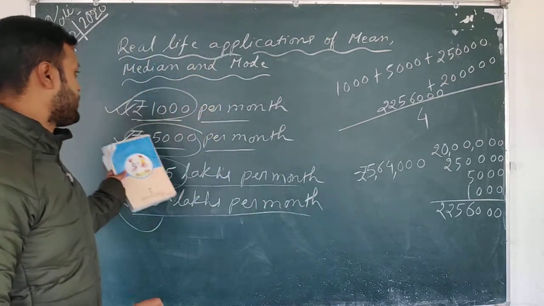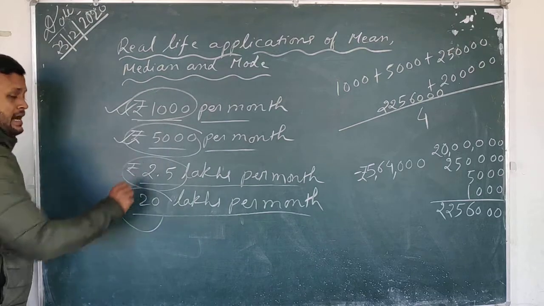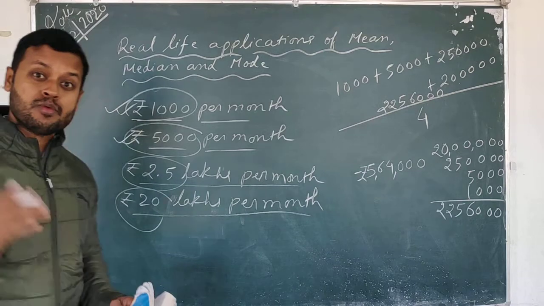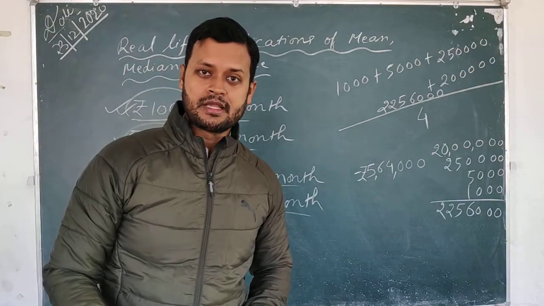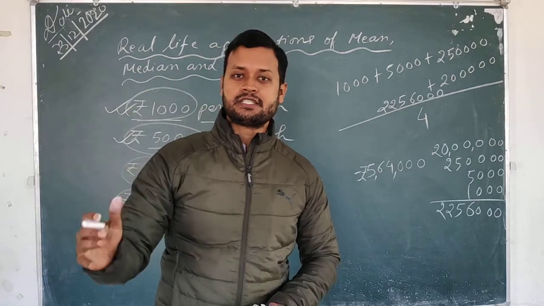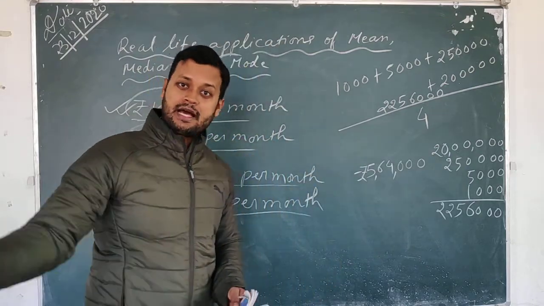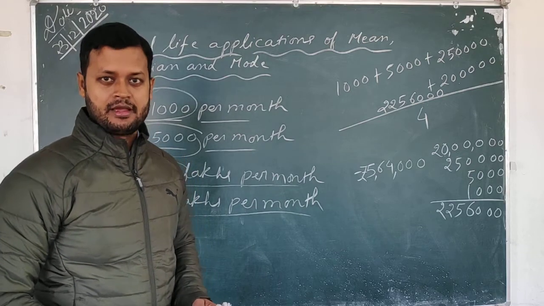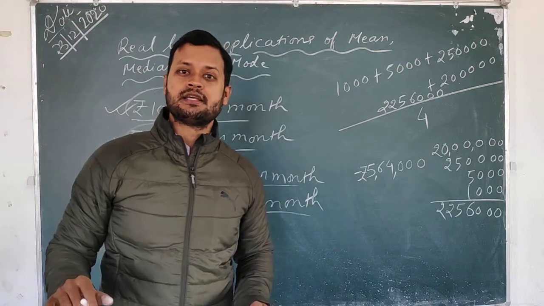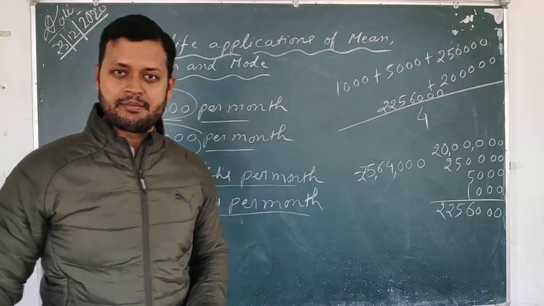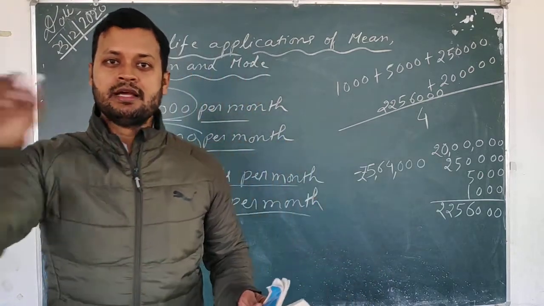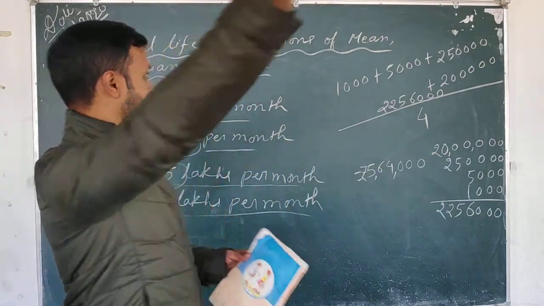Okay, but when the observations are varying so highly that one is like 1,000 and the other is like 20 lakhs, then the mean will not give you the correct representation. Therefore, when the government sends their statisticians, they ask them to find not only the mean, but also the median, and sometimes the mode also, to correctly know what kind of situation is there in this area. How many poor people are there? When we find the median, we arrange in ascending order, then the correct kind of people will come out.